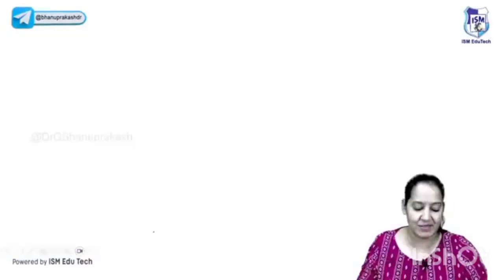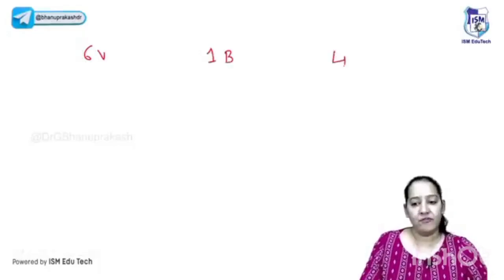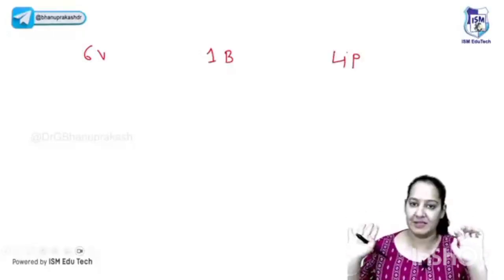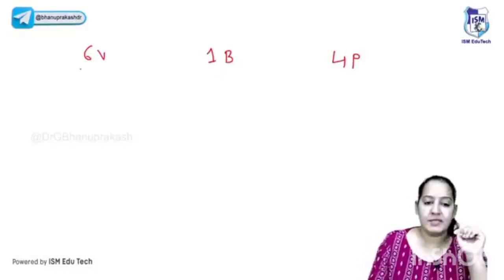Very important PYQ. Learn the list. Learn the name of the 6 viruses, 1 bacteria, and 4 parasites which are oncogenic. Your 90% job is done. Then the most important among them I will explain in detail. Okay. So the 6 viruses.